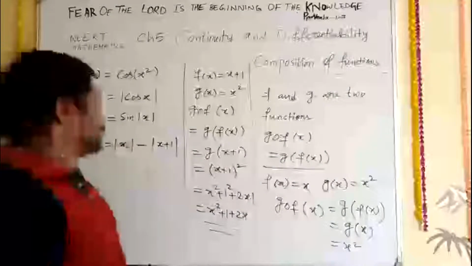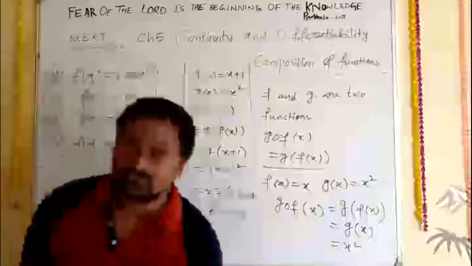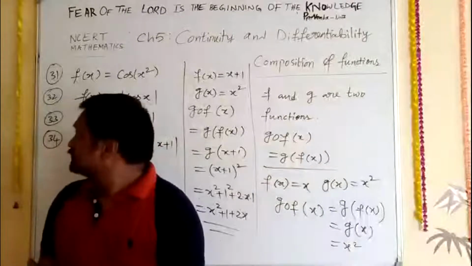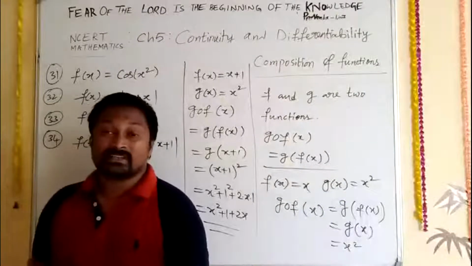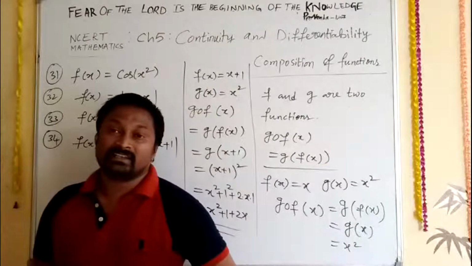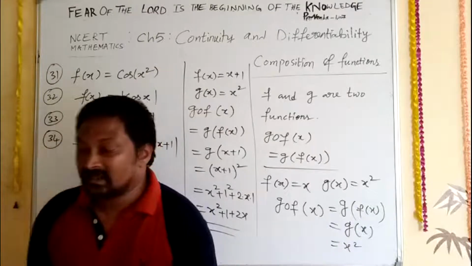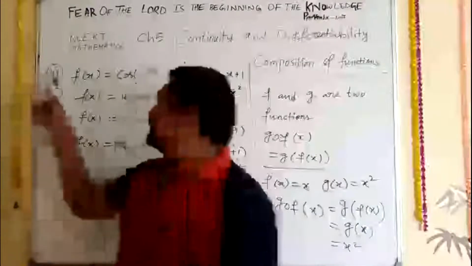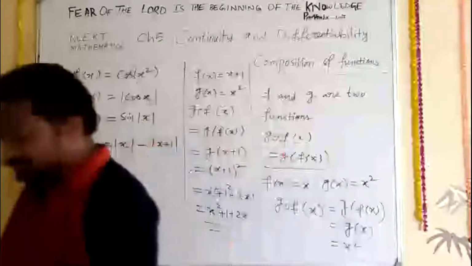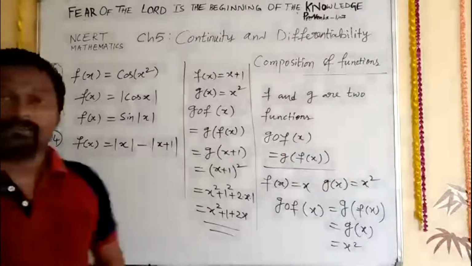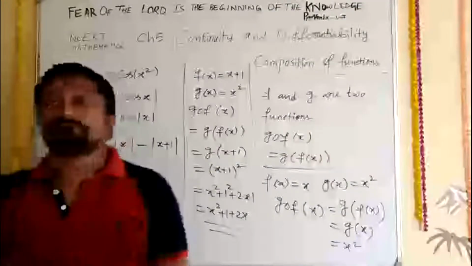Which question do you want? 31, 32, 33, 34. Which one do you all want? Vinod, which one do you want? Inform me first. Among the four, you can choose any one first, and then one more question next. So I will explain two questions from these four. Which one do you want? Ask me now, first, so that we will start.